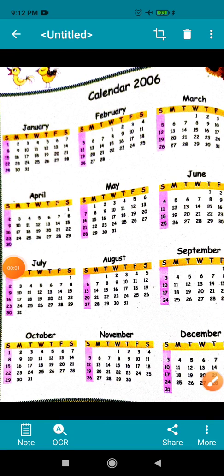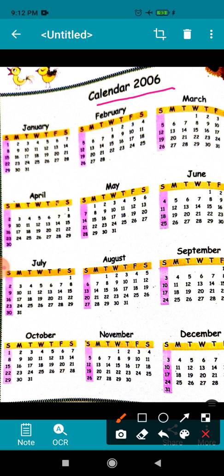Good morning, dear children. In last turn, we all had learned about calendar. Children, this is a calendar of year 2006, and you can see there are 12 months in a year. Okay? And children, from the calendar, we can find out which date of a month falls on which day.